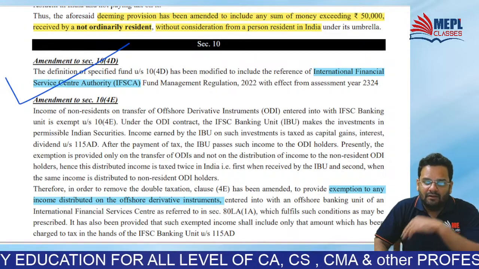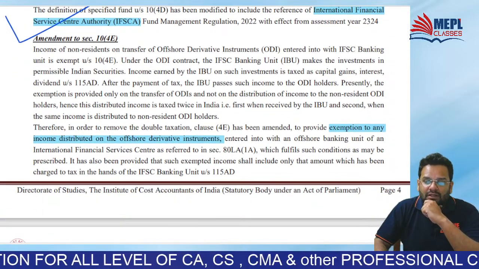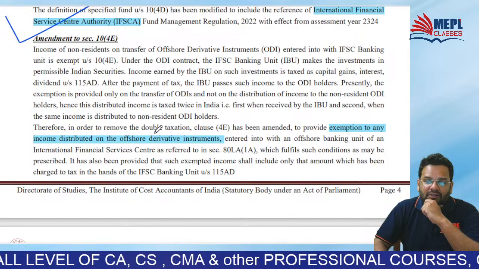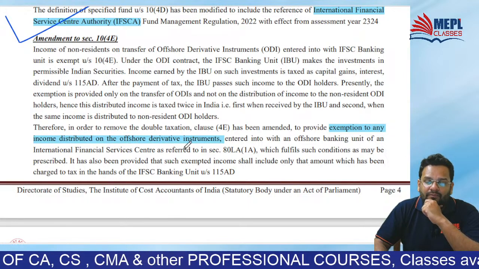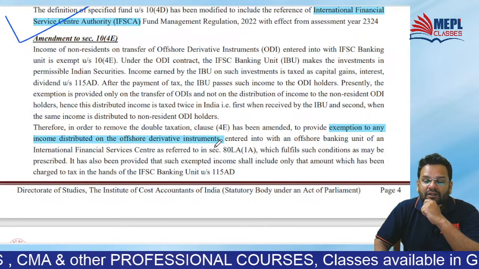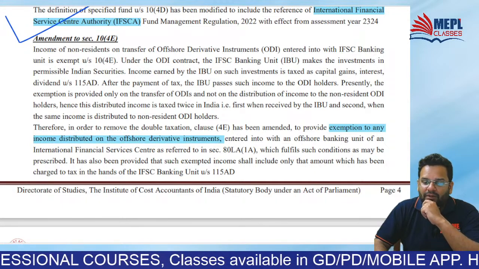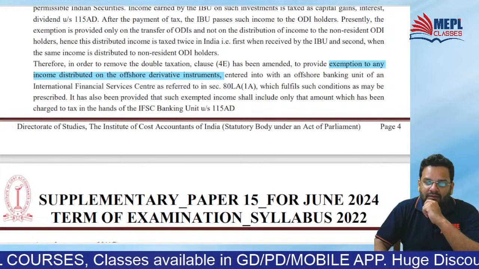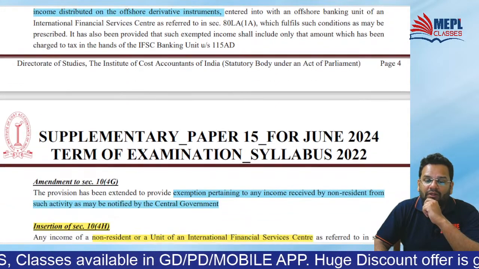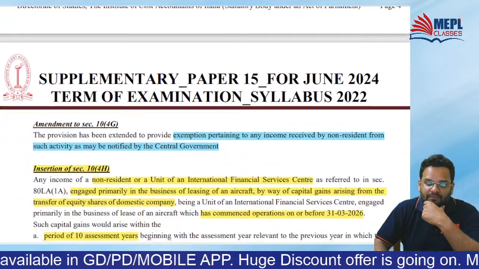Okay, then in 10(4E), what they have done, exemption to any income distributed on the offshore derivative instruments. So that will now become exempt. The income distributed on any offshore derivative instrument.